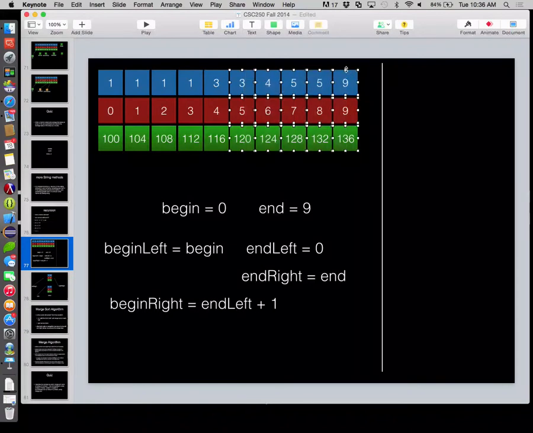What's the length of that? Should be 5, right? But we can't just ask the length of that array, because we're only looking at a portion of the array. How do we get a 5 out of that? Total length minus the first part. Well, how do you get the total length? I'm only looking at the right half here. So I have begin as 5, and I have end as 9. Those are the numbers I'd be working with down here. End minus begin, so that's 9 minus 5, which is 4. Divide by 2.